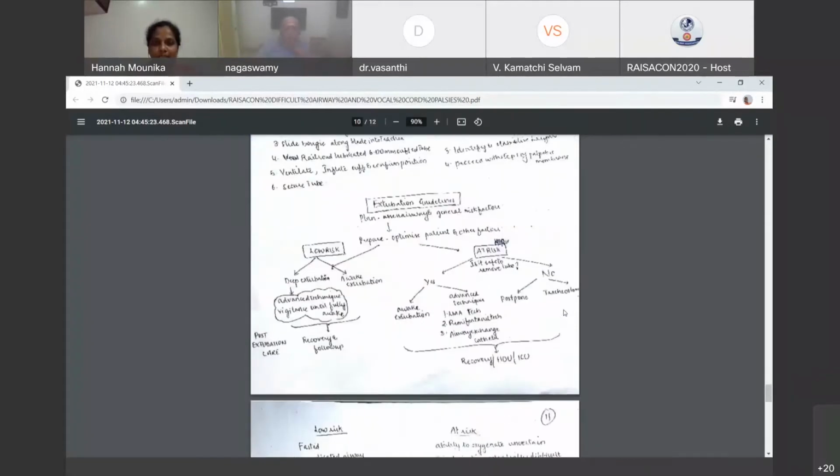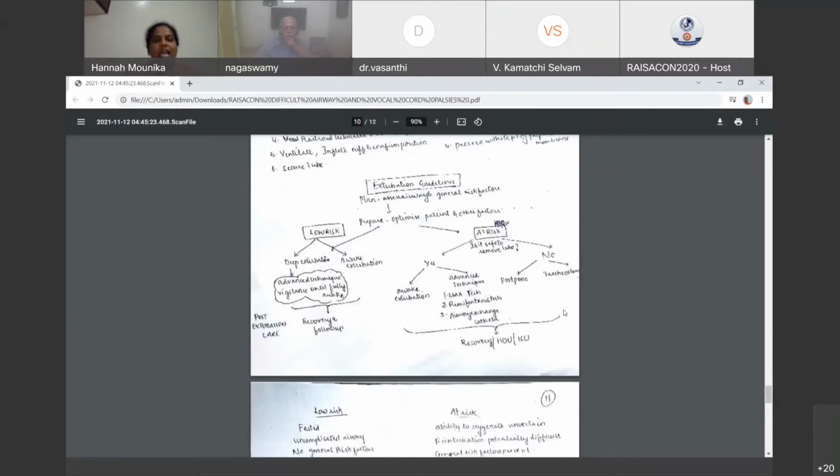Then comes extubation guidelines. Here, plan, assess airway and general risk factors. If patient is at low risk, we can try for deep extubation or awake extubation. If deep extubation we are considering, it is an advanced technique and vigilance and a trained anesthesiologist is needed. Then recovery and follow-up. If the patient is at risk, first we have to consider, is it safe to remove the tube or not?